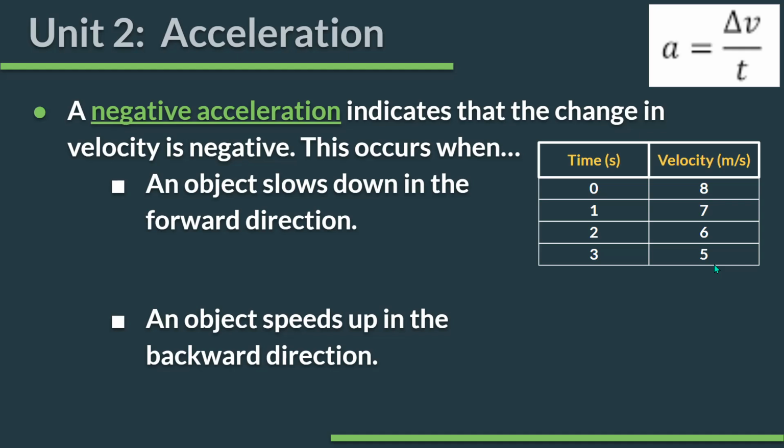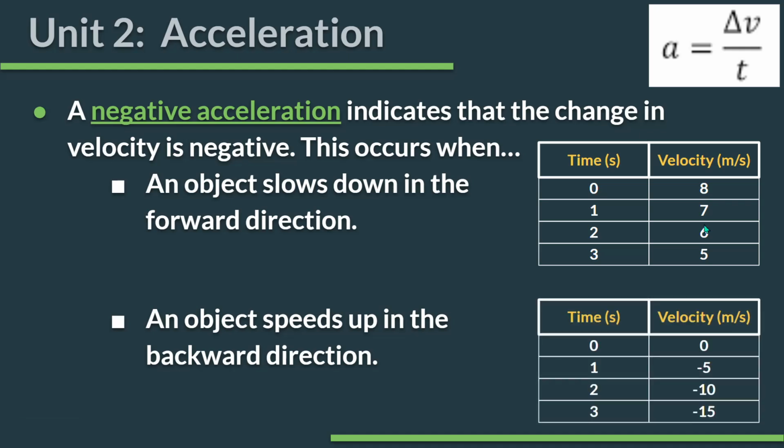In fact, this particular data is showing that I have a change in velocity, a change in rate of velocity of negative 1 meters per second every second. And so this would be an acceleration of negative 1. That is, of course, negative. Okay. However, so is this. An object speeding up in the backward direction. Look at the data. I think the numbers make this easier, so I would add them to your notes, by the way, for both the previous slide and this one.